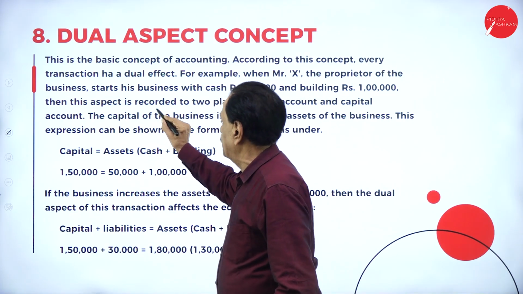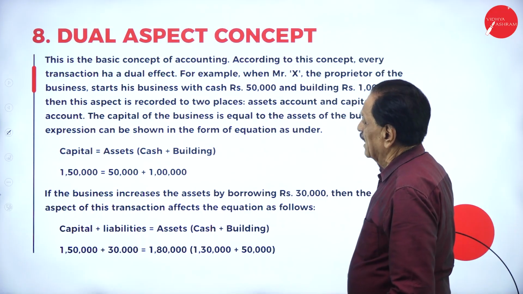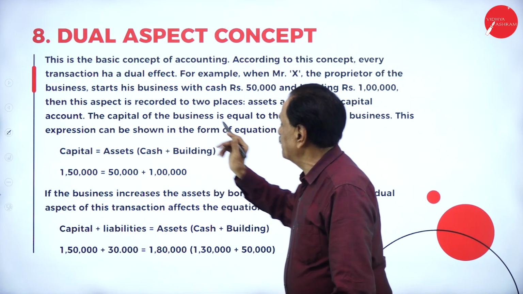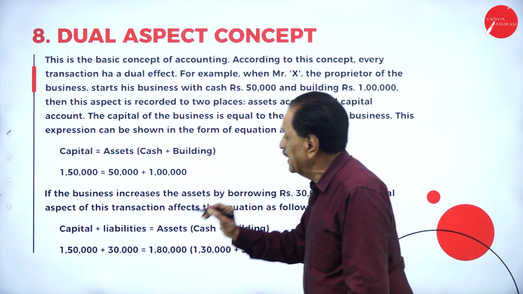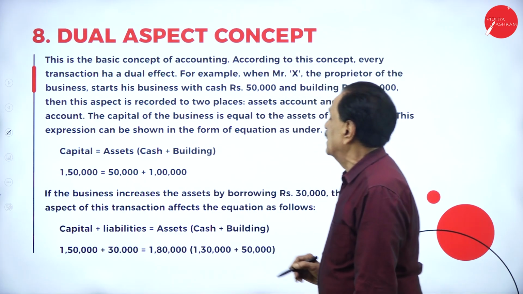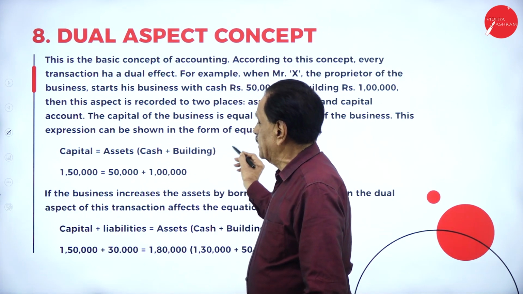Then this is recorded in two places, the assets account and the capital account. The capital of the business is equal to the assets of the business. This can be shown in the form of an equation. Capital is equal to assets, cash plus building.